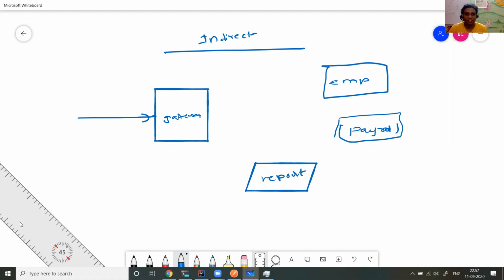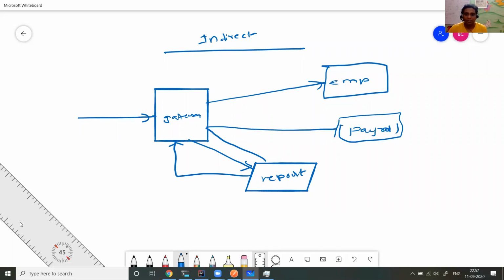Once a request comes to gateway, it comes to report, and what report does is it doesn't directly communicate with payroll. It calls gateway, and gateway calls employee. At the same time, it calls gateway for payroll, and payroll information it gets like this. So there is no direct communication. It happens via gateway. This is the only change.